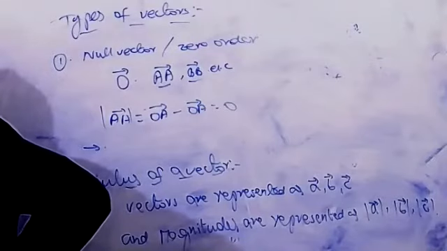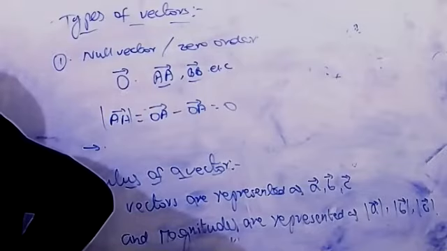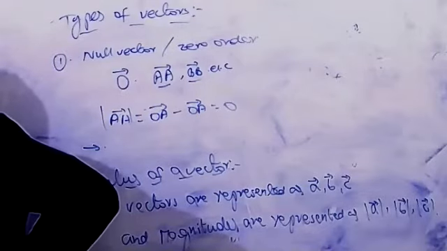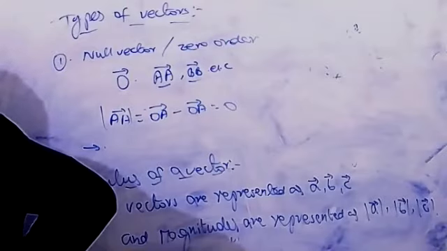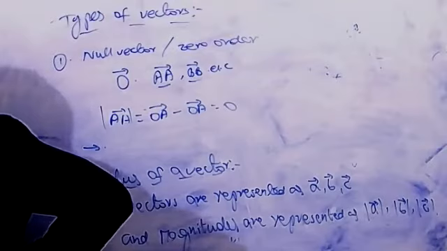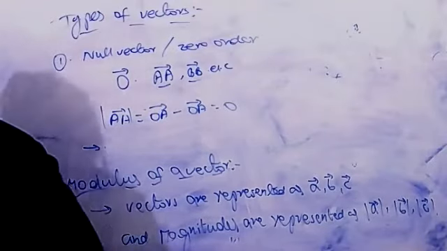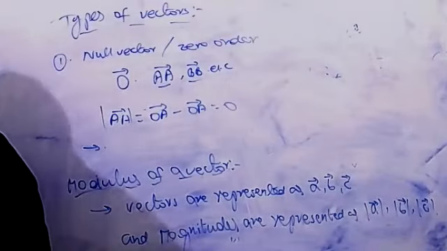That is, a null vector can have any direction.